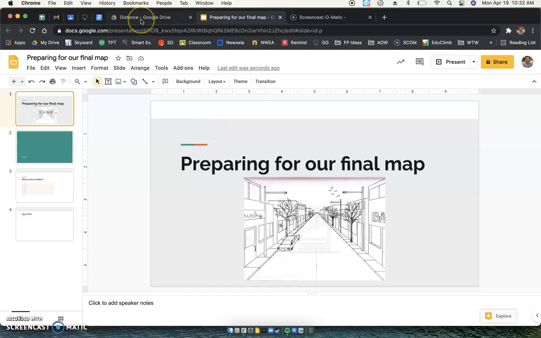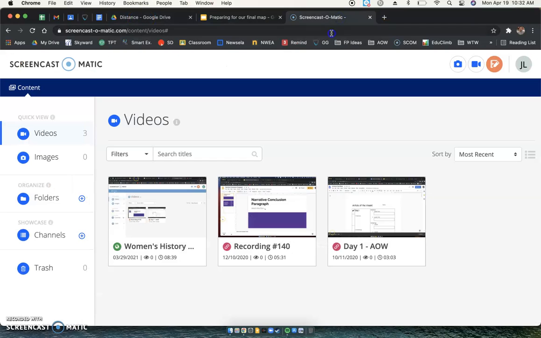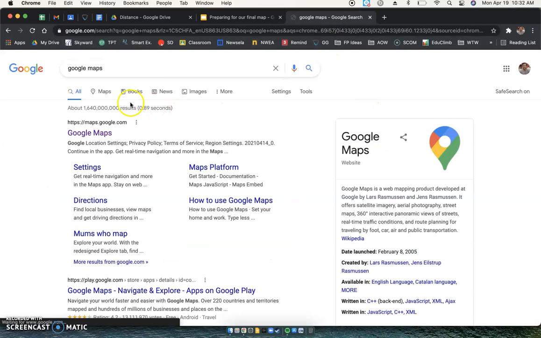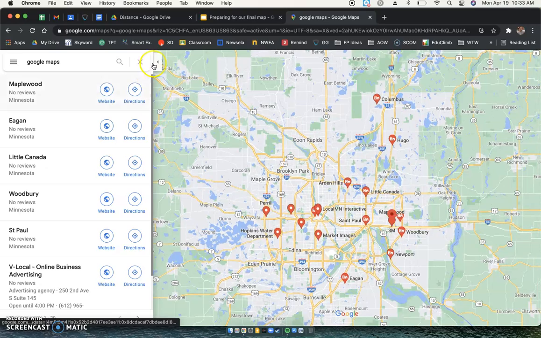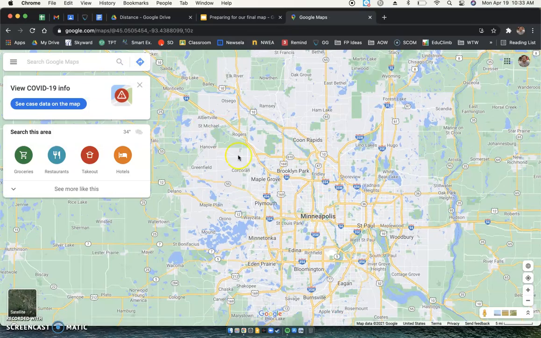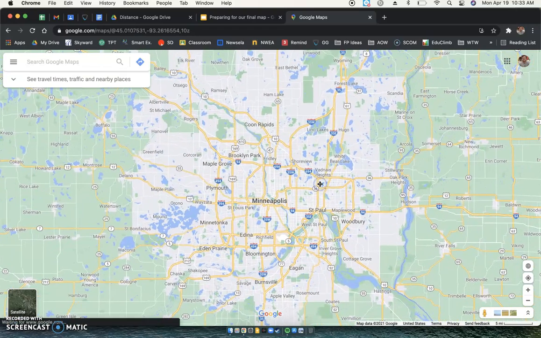Okay. So I'm going to go to Google Maps. It's going to zoom in. Here's Maps, okay? So we can see here. Actually, I want to get rid of this. I don't need to do that. So here is Minneapolis and St. Paul. I will make sure that I put this on the slides too.